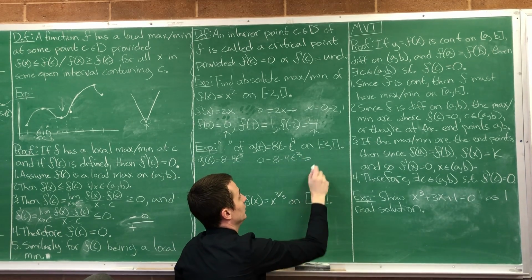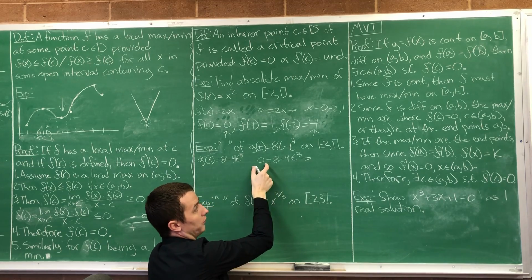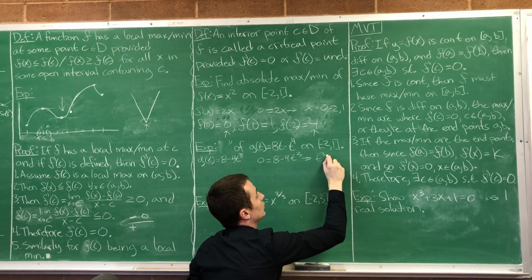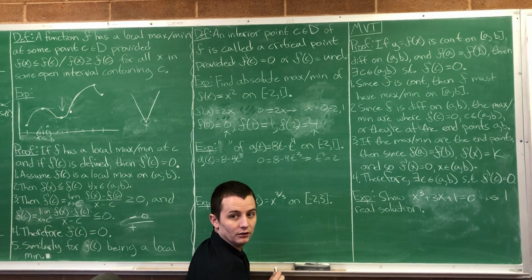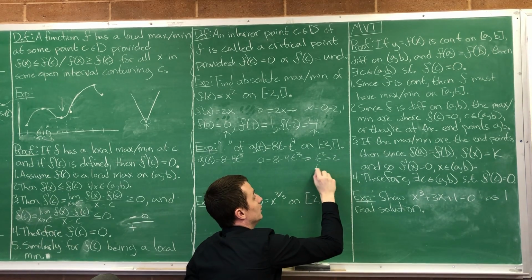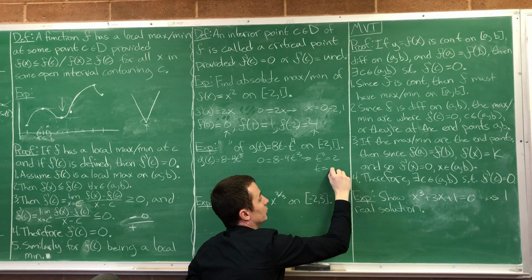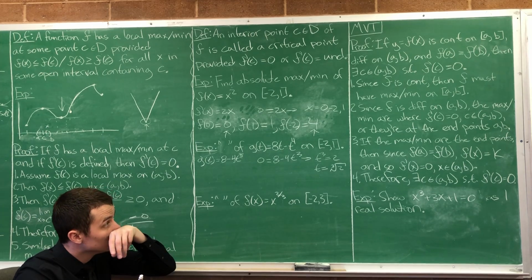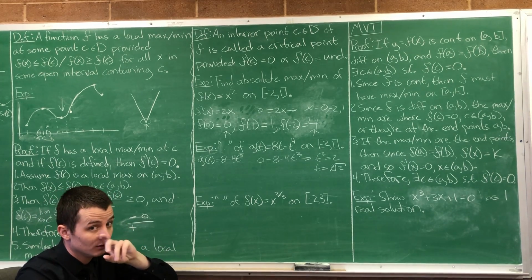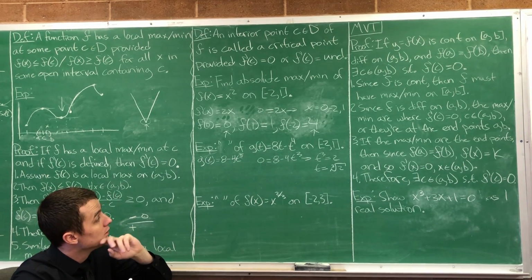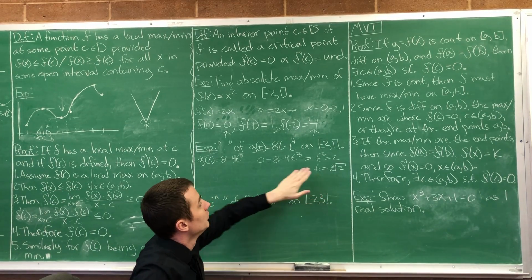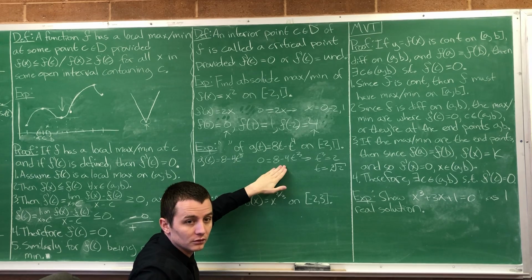So that's going to happen when, move this over to the other side, divide both sides by 4, when t cubed is equal to 2, right? Or t is equal to the cubed root of 2. Doesn't that make it 8 times 4? If I plug this value in for t, my derivative will be 0.